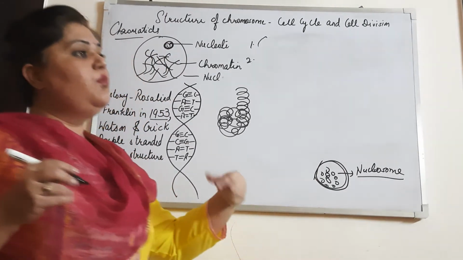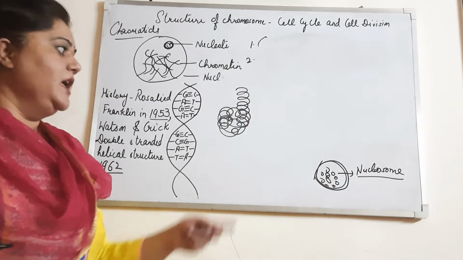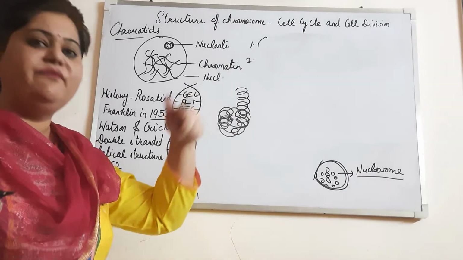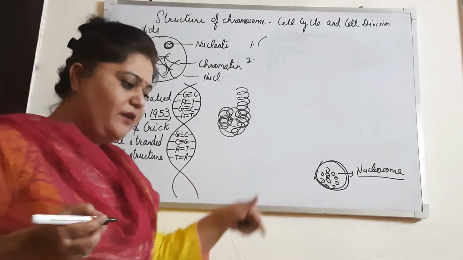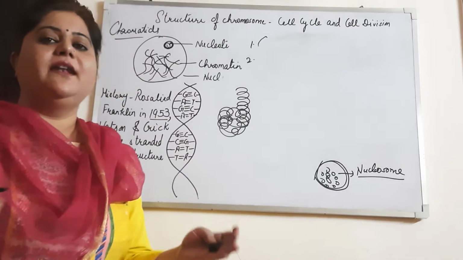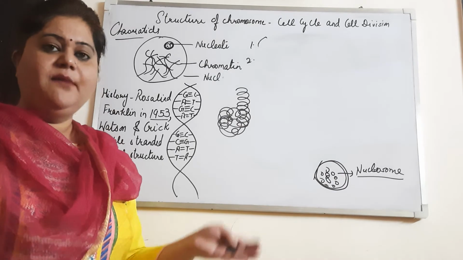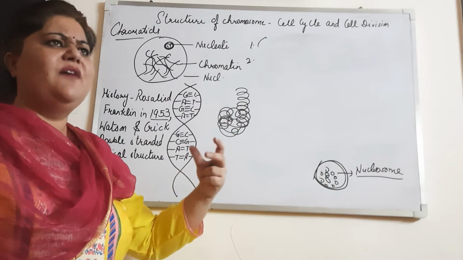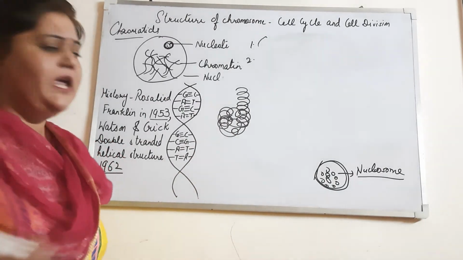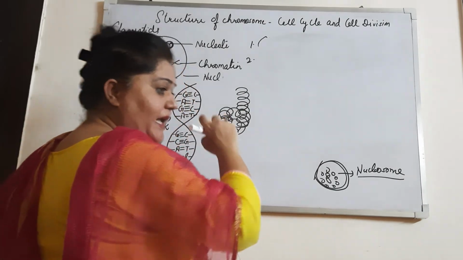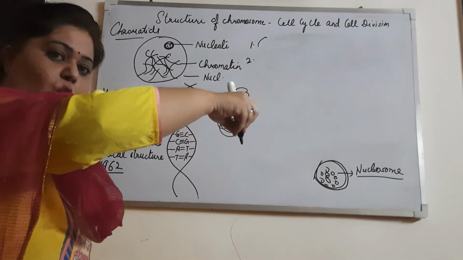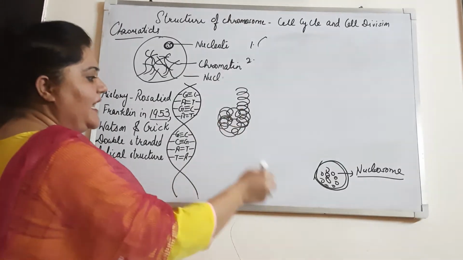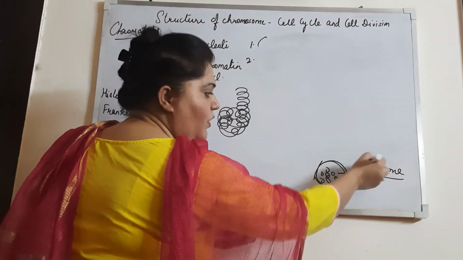Now, if I ask you what is a histone protein? The histone protein is the one which helps in the coiling of the DNA and packaging of DNA as a structural unit. You can say that a chromosome has millions of nucleosomes in it. So what is a nucleosome? A nucleosome consists of 8 histone proteins surrounded by the DNA. Now DNA has surrounded the 8 histone proteins, so we call it nucleosome.